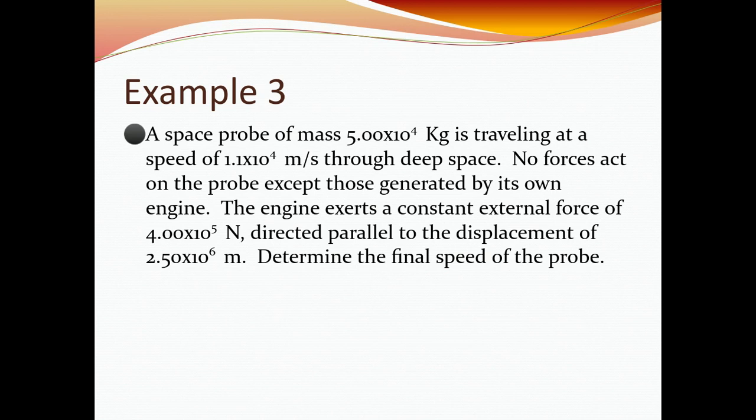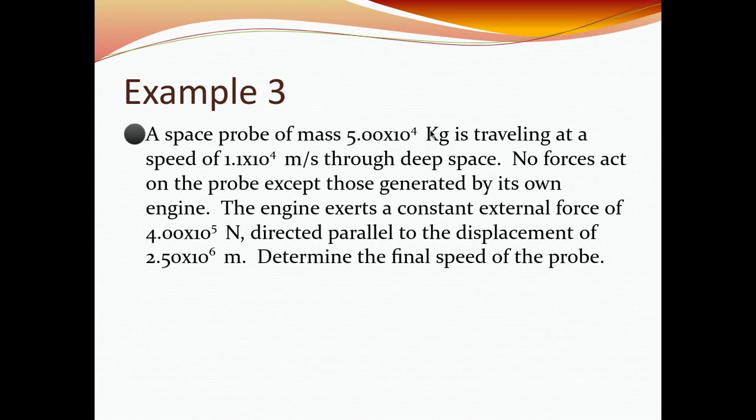All right, a space probe that has a mass of 5 times 10 to the 4th kilograms is traveling at a speed of 1.1 times 10 to the 4th meters per second through deep space. No forces act on the probe except those generated by its own engine. The engine exerts a constant external force of 4 times 10 to the 5th newtons, directed parallel to the displacement of 2.5 times 10 to the 6th meters. Determine the final speed of the probe.